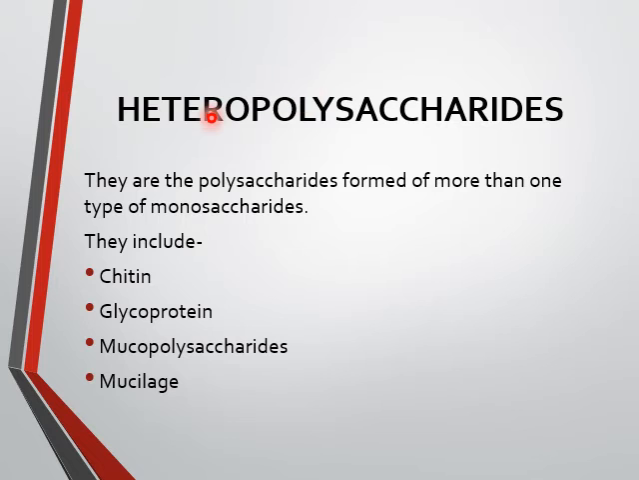The next is heteropolysaccharides. They are polysaccharides formed of more than one type of monosaccharide. So that is chitin, then glycoproteins, then mucopolysaccharides and the mucilage.